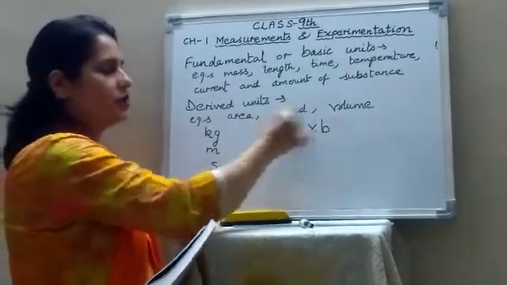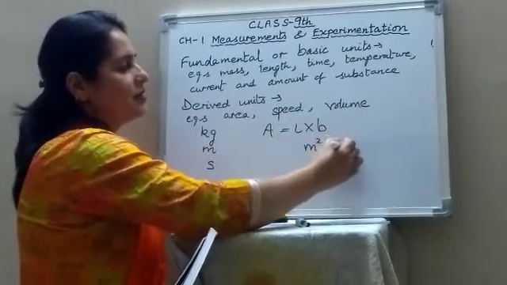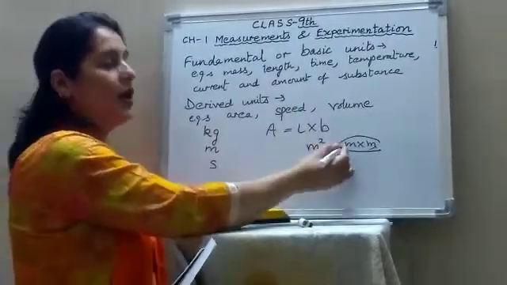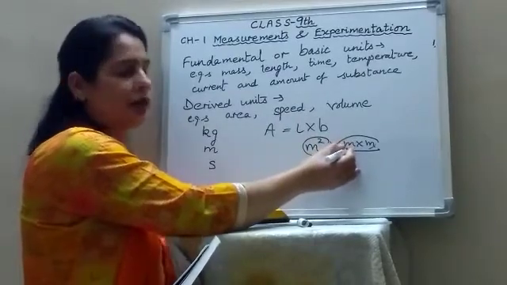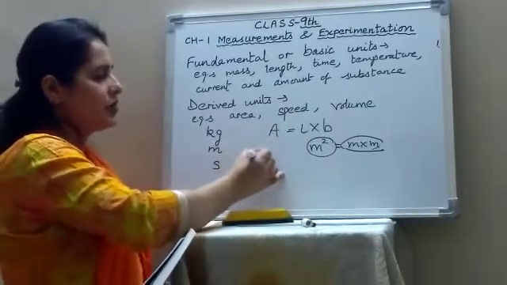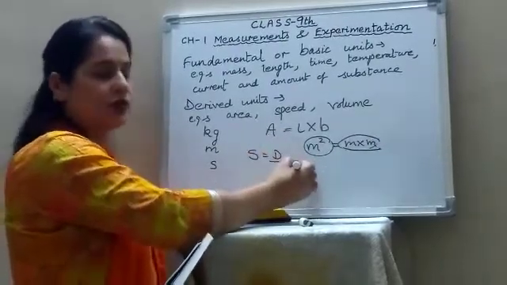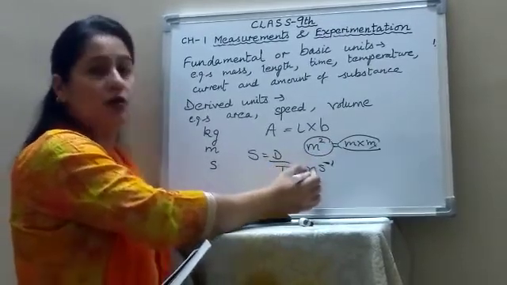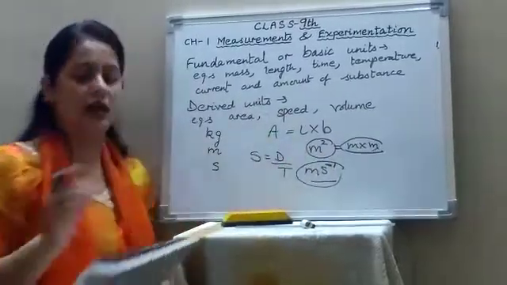So the standard unit of area is square meter. That means meter is contained in it 2 times. The unit of area, square meter, depends on the fundamental unit meter, so it is a derived unit. Similarly, the unit of speed. Speed is given by distance upon time, and the standard unit of speed is meter per second. So this derived unit depends on 2 units, meter as well as second. So this is called a derived unit.